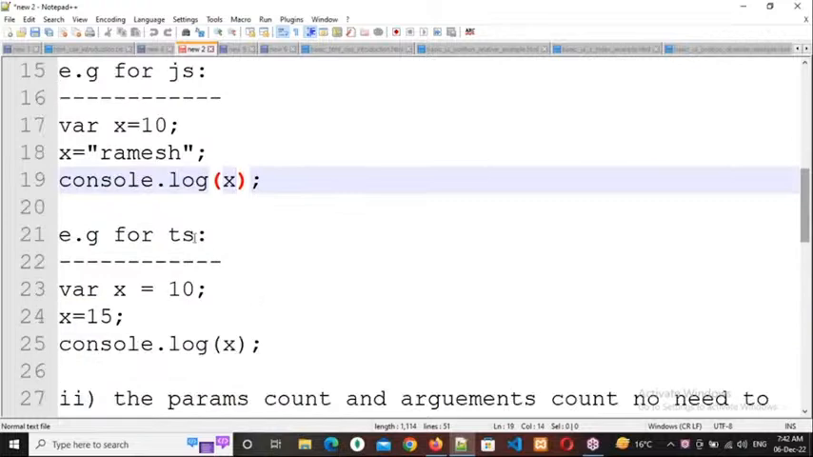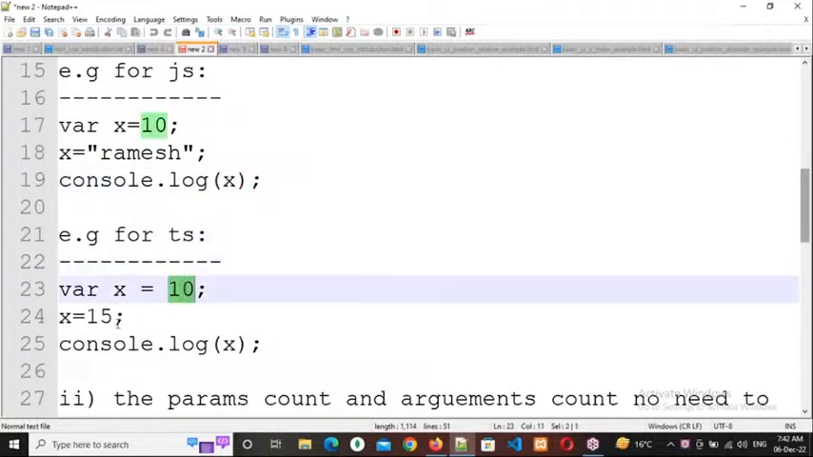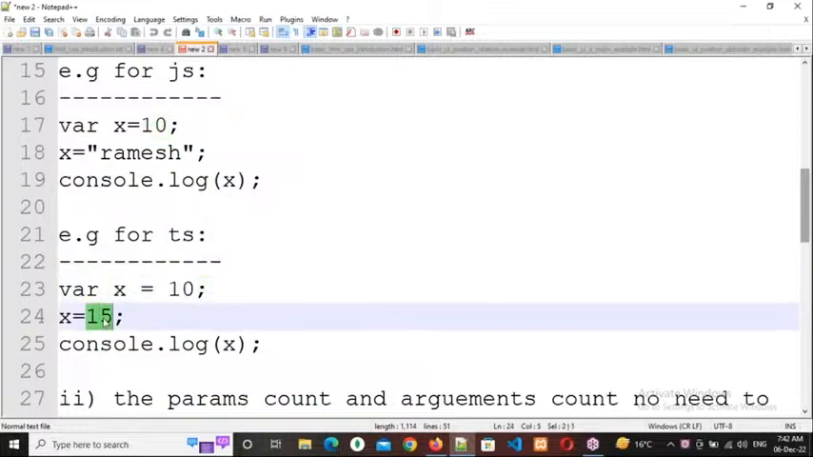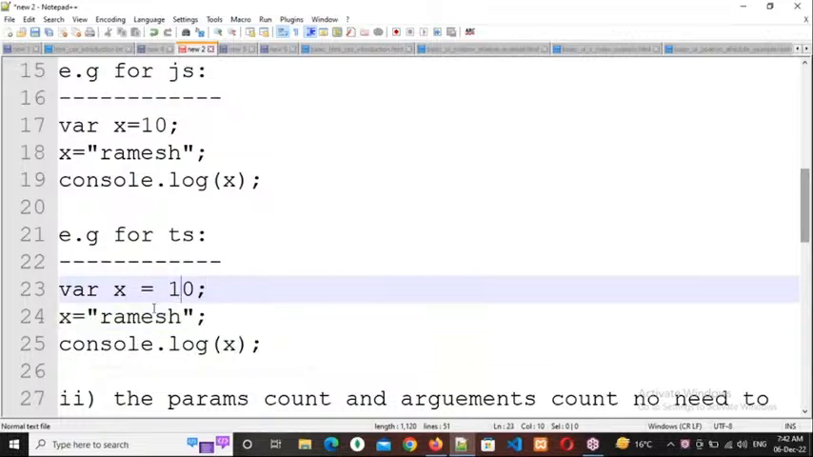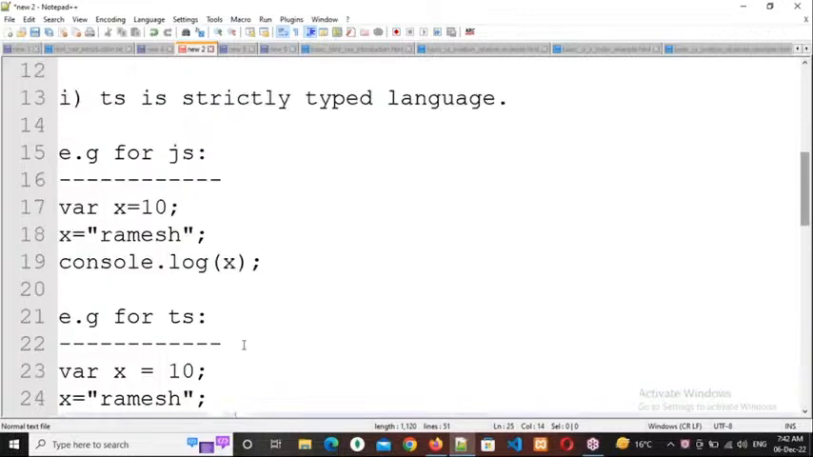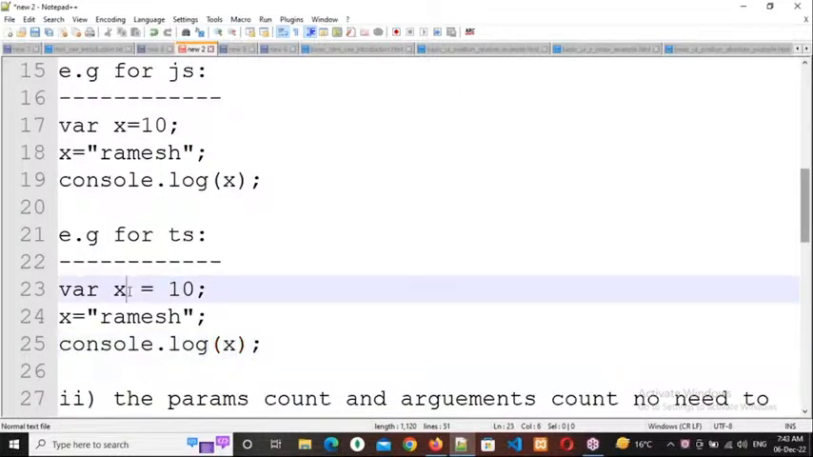Same thing if you do with TypeScript, what is the output I will get? Same thing I'm doing here: x equals 10, then x equals Ramesh. What is the output I will get? 10, Ramesh, or error? Error will come. Why will we get an error? Because TS is a strictly typed language, and you are not mentioning the data type here. That's why we will get an error.